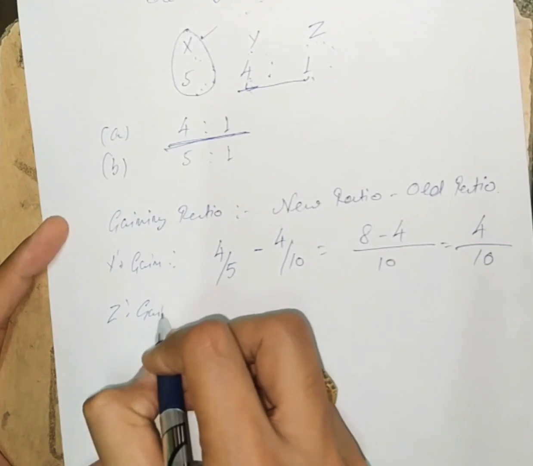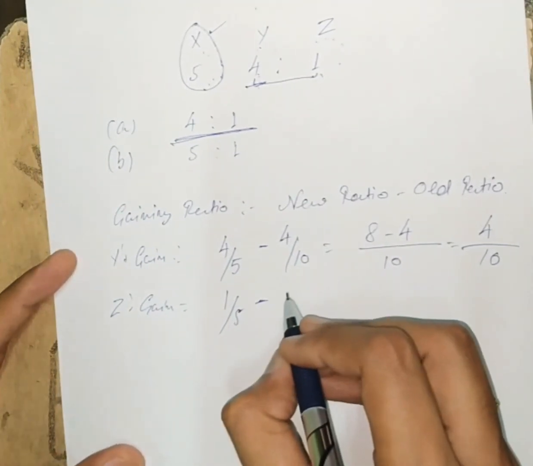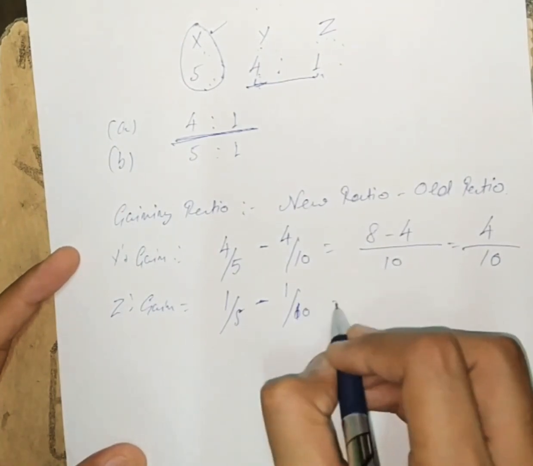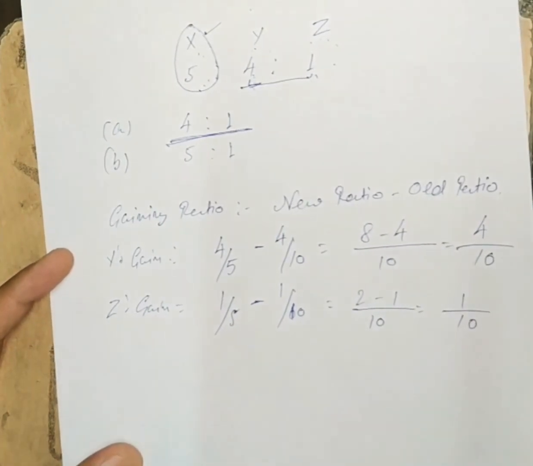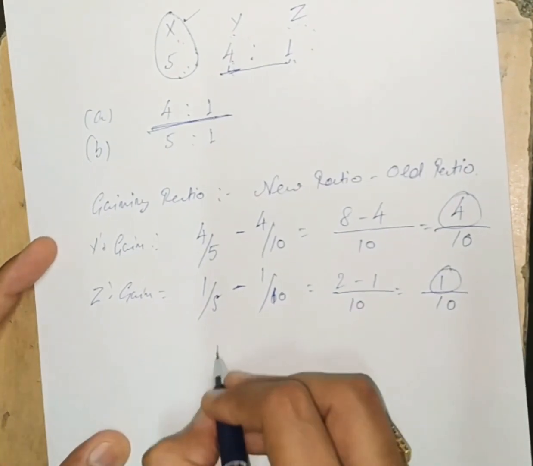Z's gain will be 1 upon 5 minus 1 upon 10, it will be 2 minus 1 upon 10. So gain will be 1 upon 10. So the gaining ratio will be 4 is to 1.